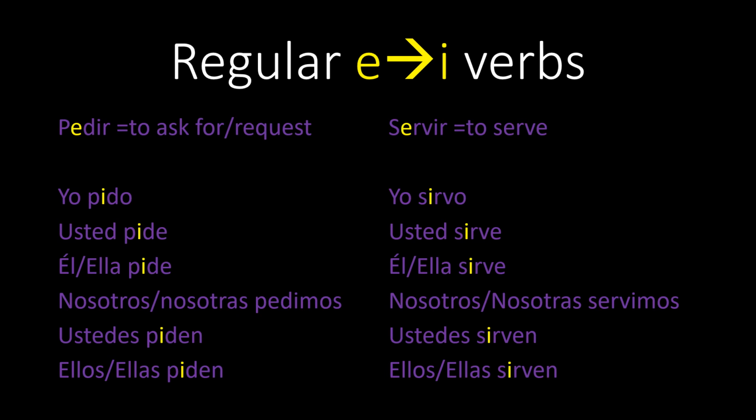Look at the right. You have the verb servir. Note that the E again changes to an I in all forms except for nosotros and nosotras. Yo sirvo, usted sirve, él sirve, ella sirve, nosotros servimos, nosotras servimos, ustedes sirven, ellos sirven, ellas sirven.